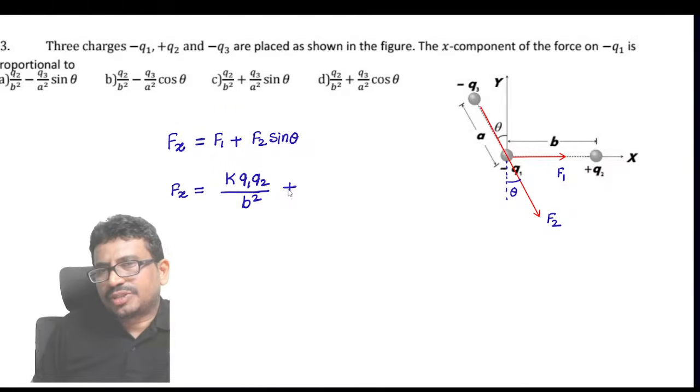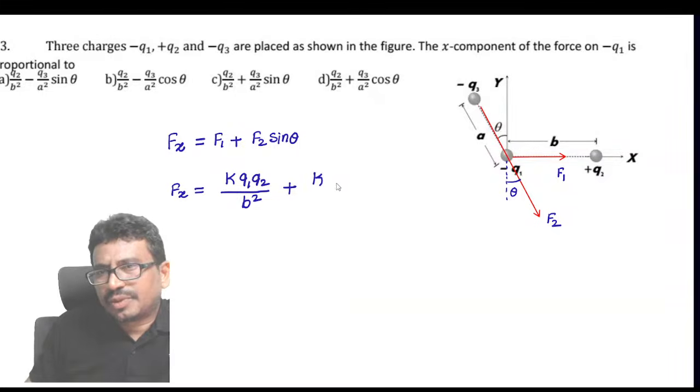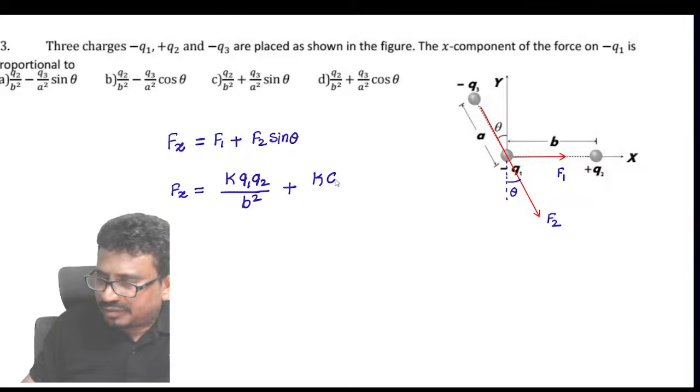And what about this F2 here? This is K, Q1, Q3, this is small q, by distance A square into sine theta.